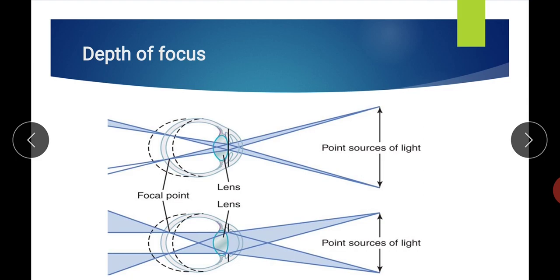Now, the depth of focus. This pupillary diameter not only determines the amount of light which enters into our eye, but it also determines the depth of focus. Now, see how the depth of focus will change when there is a change in the pupillary diameter.